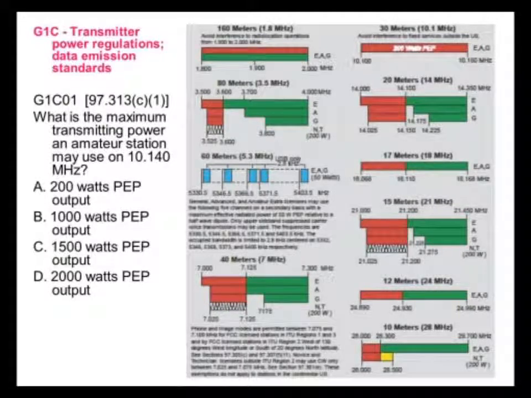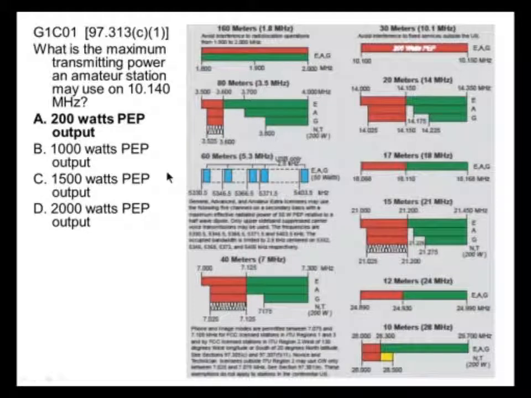Transmitter power regulations, data emission standards. What's the maximum transmitter power an amateur may use on 10.140 megahertz? That is here in the 30-meter band, and the maximum power there is the 200 watts peak envelope power that you see on the graph there. Okay, 200 watts PEP output.